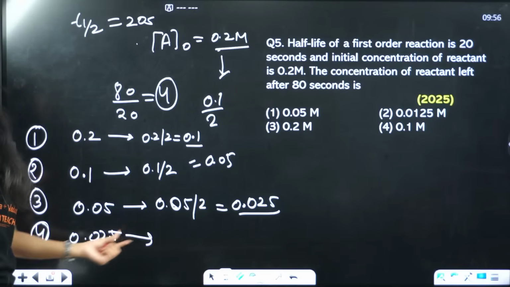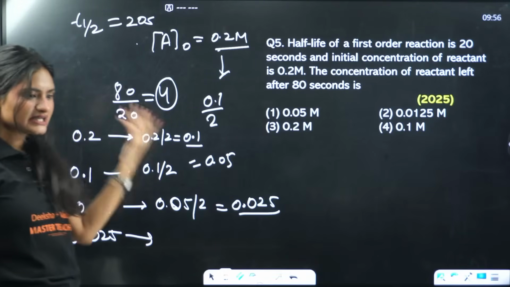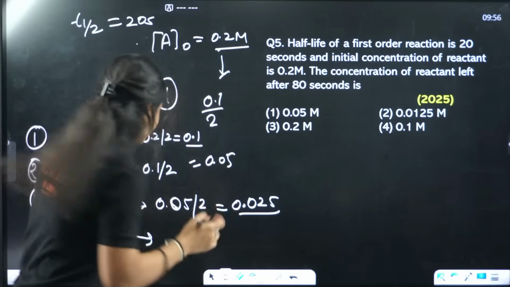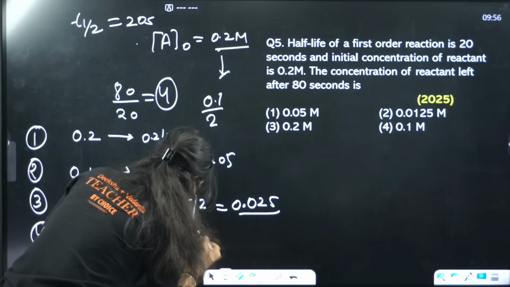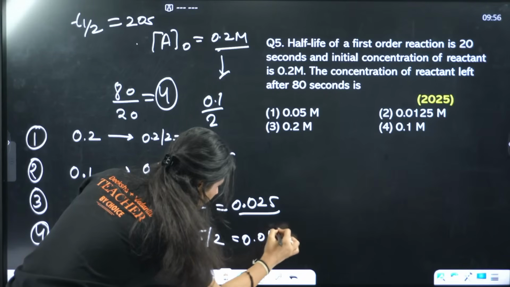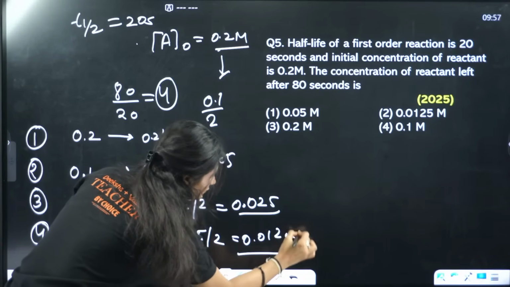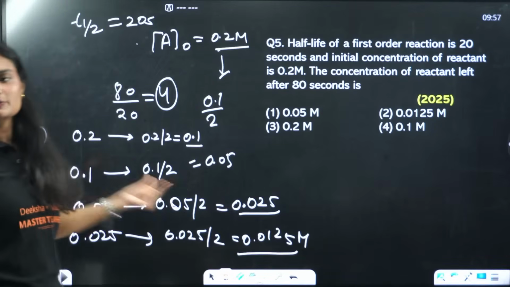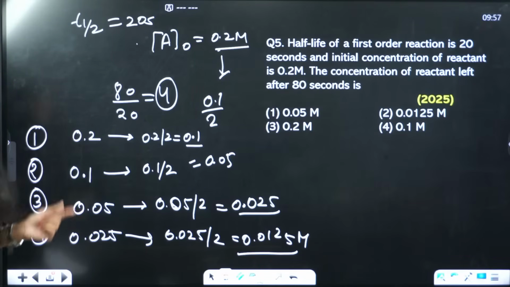This concentration will also get halved. Half of it has reacted, only half will be left. So that will be 0.025 by 2, which is 0.0125. This is the concentration that will be left after these 4 half-lives.